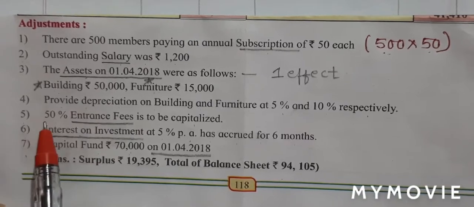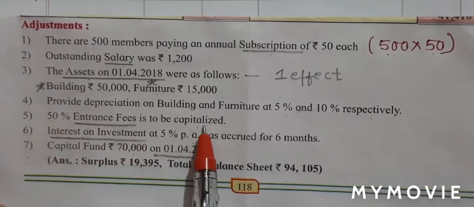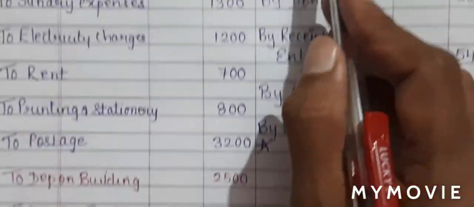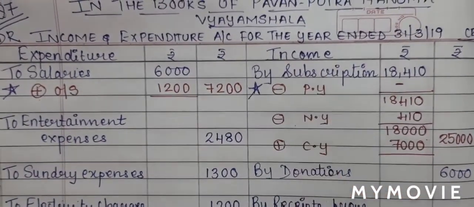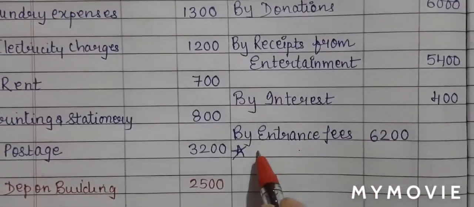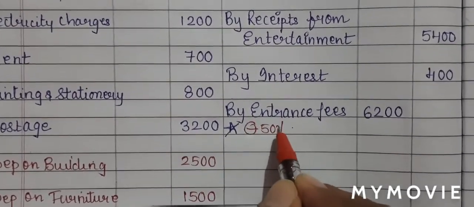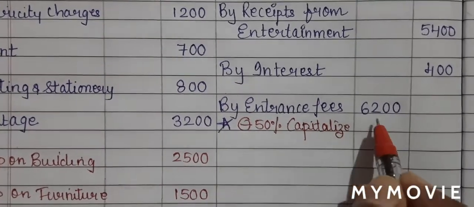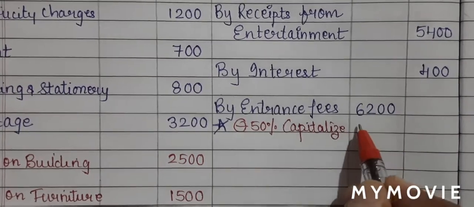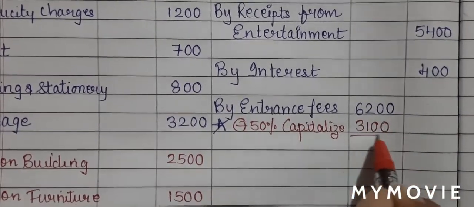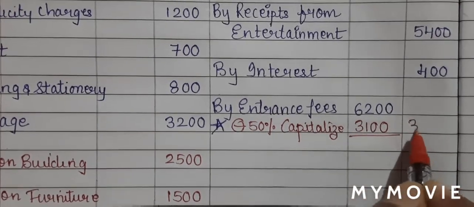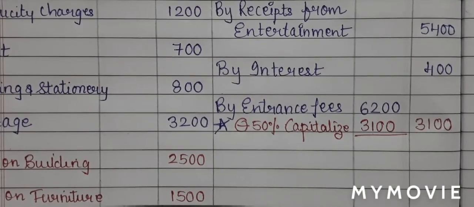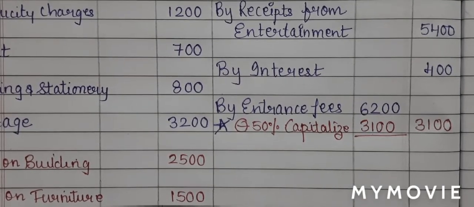Adjustment number 5. 50% entrance fees is to be capitalized. Entrance fees is on my income side. So on the income side, I have entrance fees. I'll say less 50% capitalized. 6,200, 50% will be 3,100. So 6,200 minus 3,100 will give me 3,100 in the outer column. This is the first effect for capitalization of entrance fees.